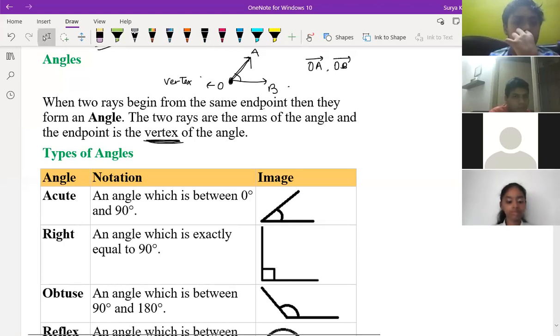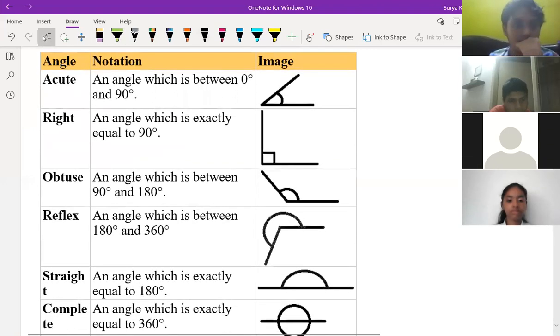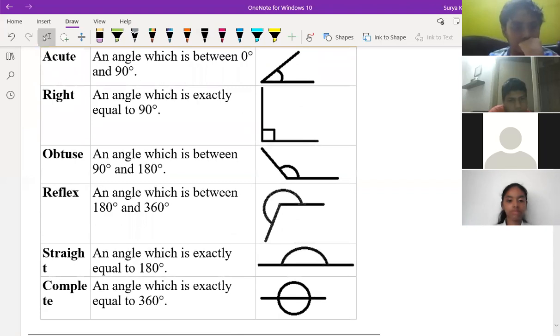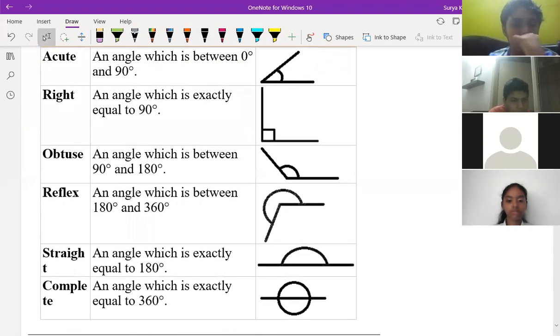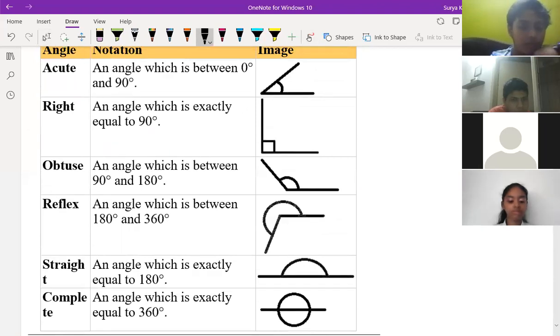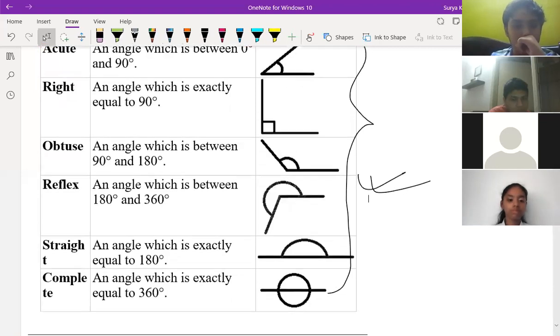Once again: acute angle, right angle, obtuse angle, reflex angle, straight angle and complete angle, right? So no one is having doubt in all this because you've read from small classes, right? Sir, I have a small doubt. In a complete angle, what should we consider the vertex?